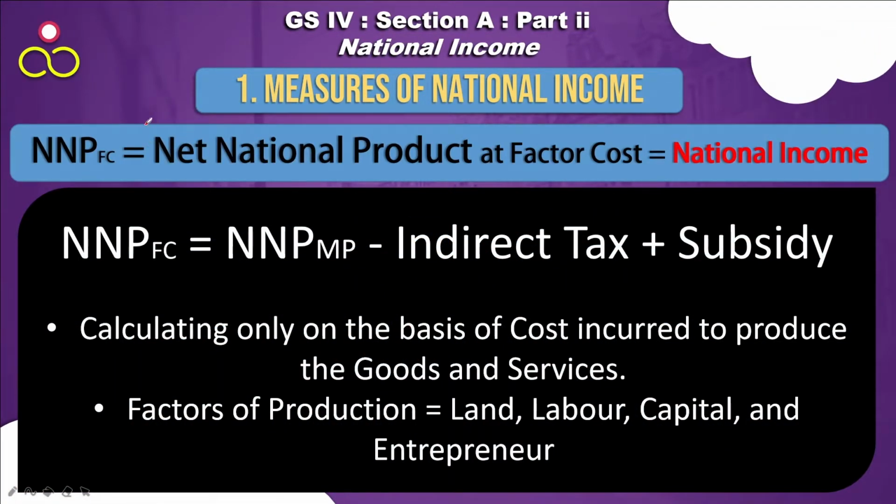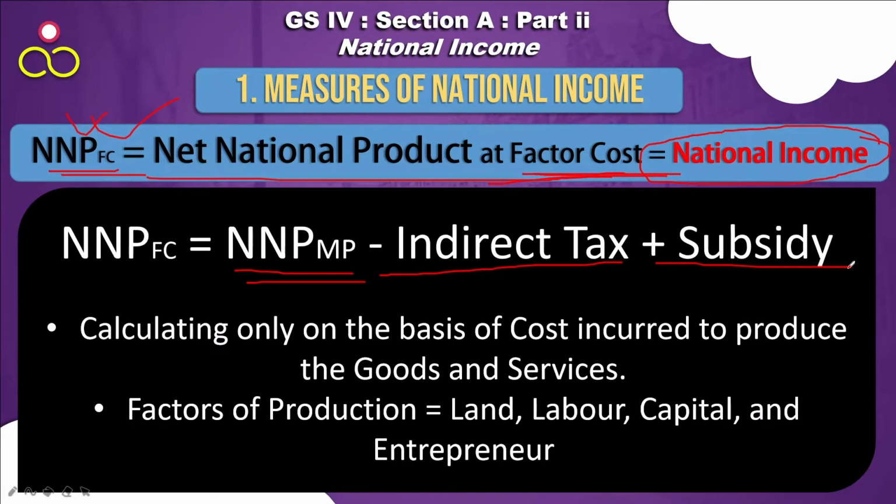Now comes the most important one, NNP at factor cost. This NNP at factor cost is otherwise called the national income. This is the most important one, NNP at factor cost. NNP at factor cost equals NNP at market price, which we saw earlier, which included indirect tax and excluded subsidy. So do the opposite: from NNP at market price, you deduct the indirect tax and add the subsidy, and you get the NNP at factor cost.